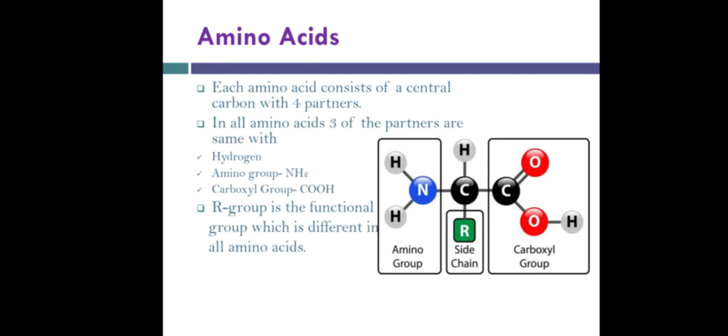The structure of amino acid is present on the screen, and we can clearly see four components, which are amino group, hydrogen, carboxyl group, and R group. The R group is the side chain, which is a functional group which differs in all amino acids. Each amino acid consists of these four partners along with a central carbon.